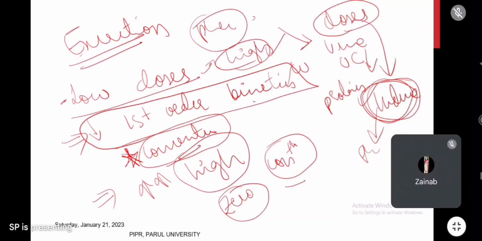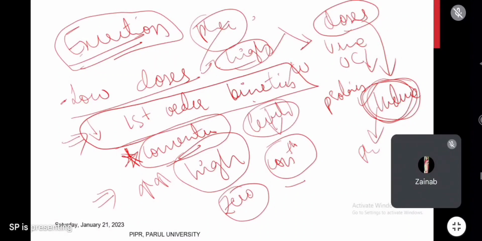So simple thing: excretion of phenytoin in low concentrations, excretion is high. In high concentration, excretion is low. That's why when phenytoin is given, we have to keep monitoring the dose, keep monitoring the levels of phenytoin in the serum. If serum phenytoin concentration slightly increases, what will happen? It will follow zero order kinetics and its half-life is increased and it will not be excreted properly.